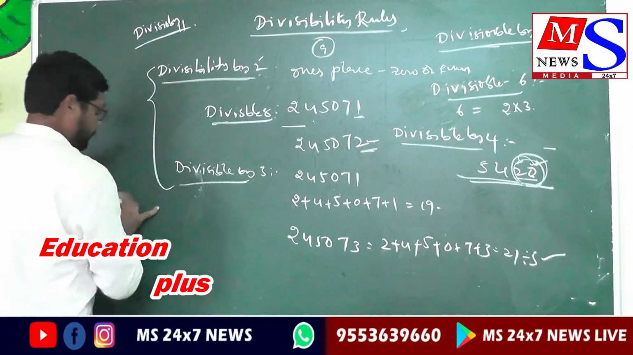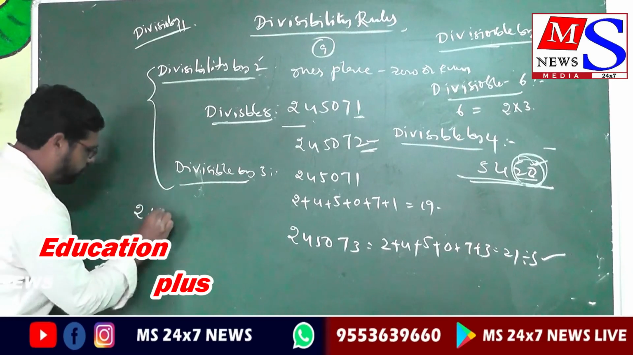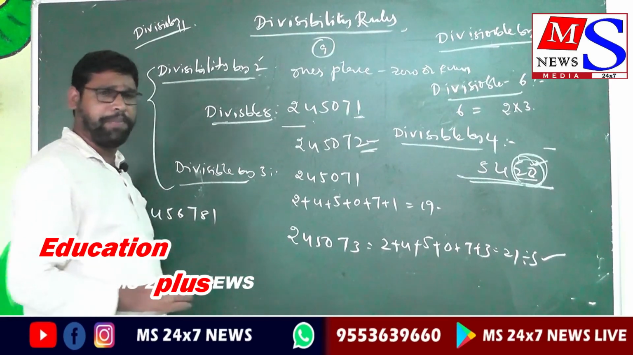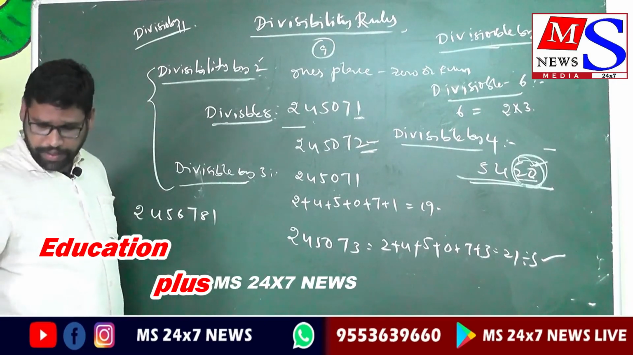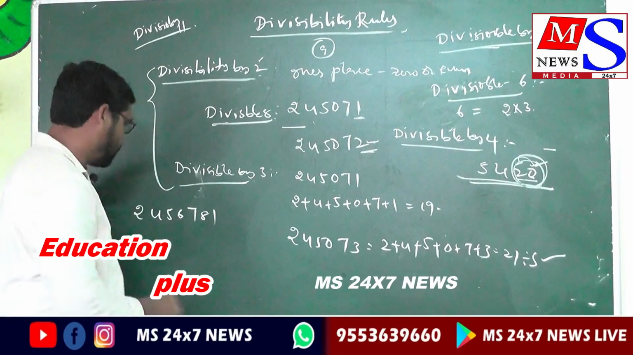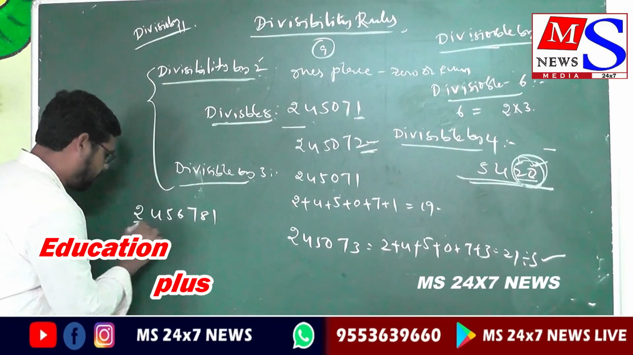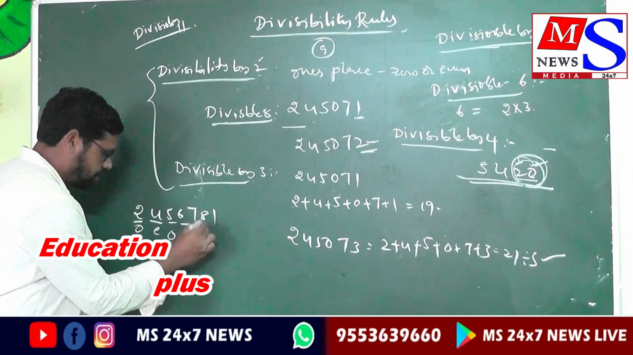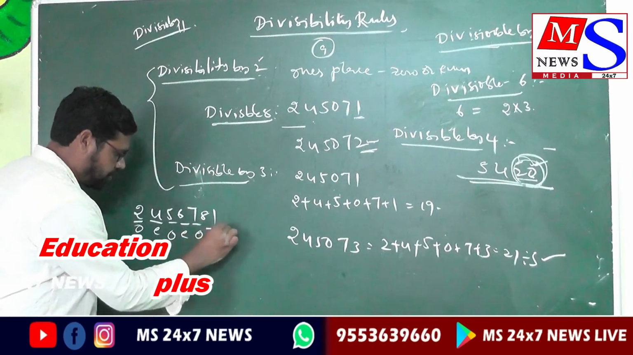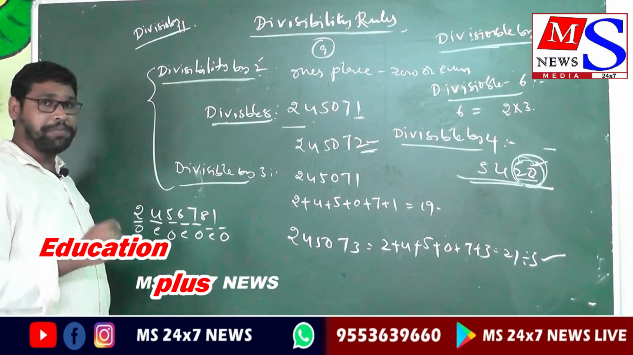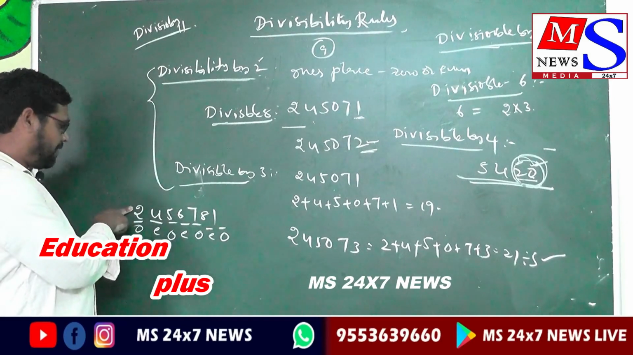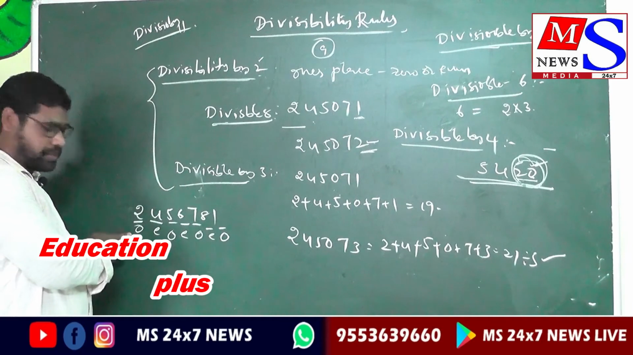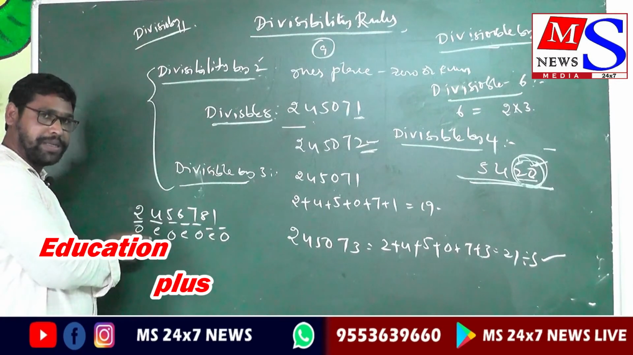For example, 2, 4, 5, 6, 7, 8, 1. This is our number. Is it divisible by 11 or not? First, this is odd place, this is even place, this is odd place, this is even place, this is odd place, this is even place, this is odd place. 2 is an even number, don't get confused, but it is in an odd place. 4 is an even number, it is in an even place.